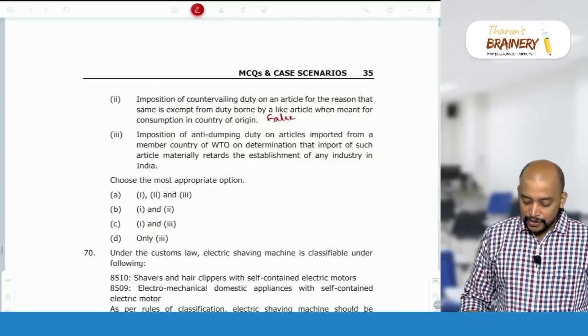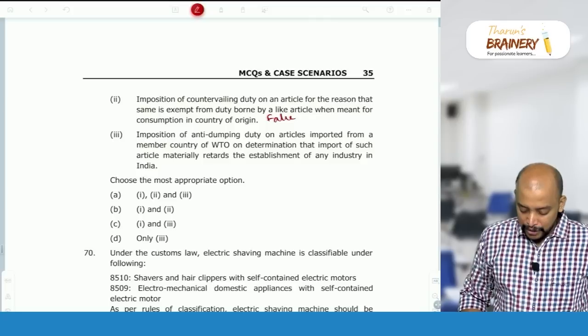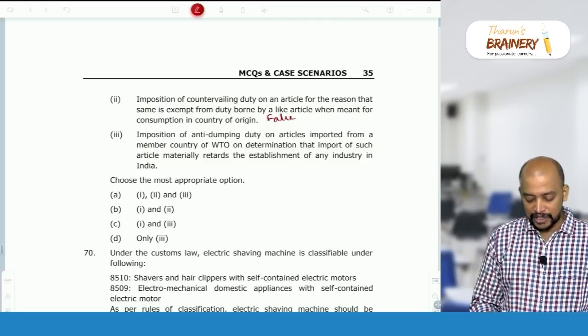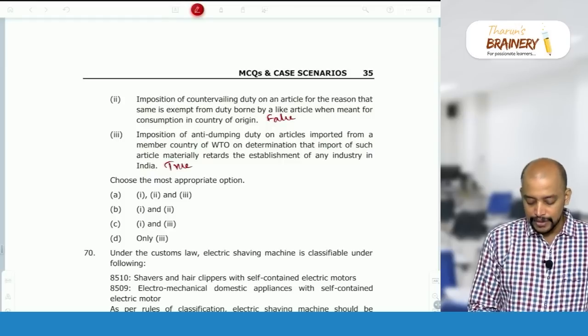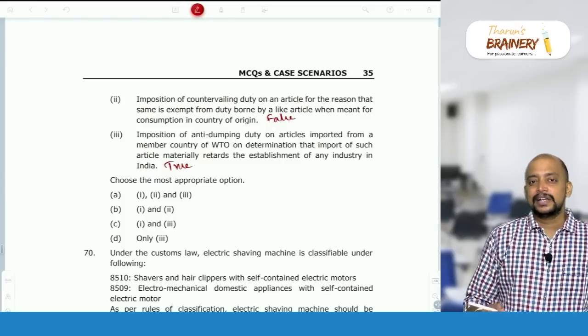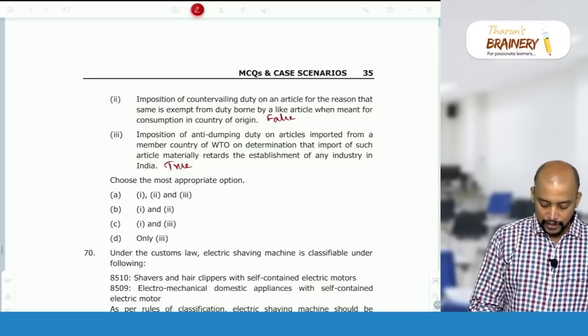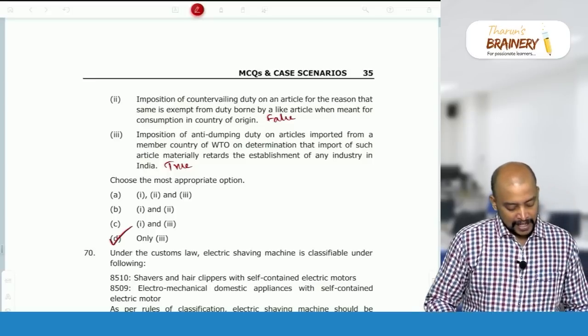Imposition of anti-dumping duty on articles imported from a member country of WTO on determination that import of such article materially retards the establishment of any industry in India. True. So we should prove that it affects the domestic industry. Then only anti-dumping duty can be levied. So only 3 is the answer.